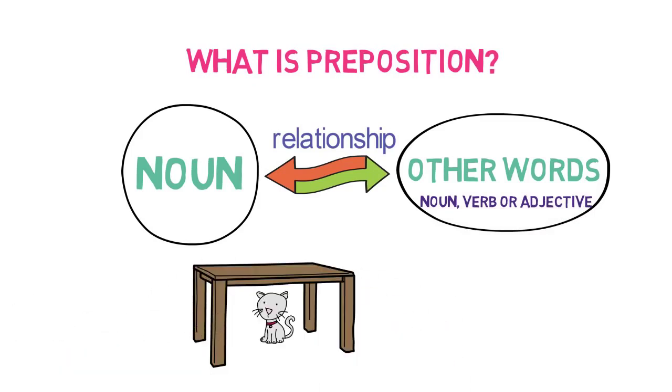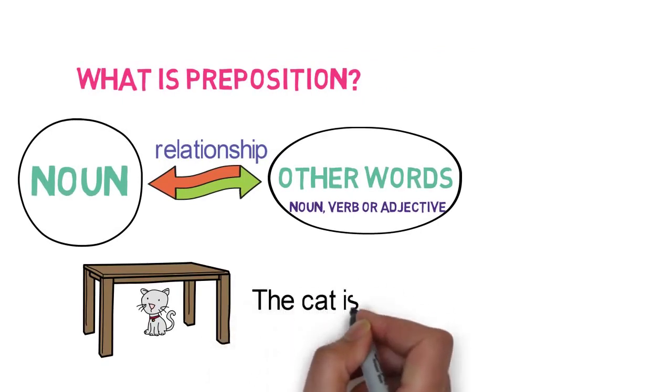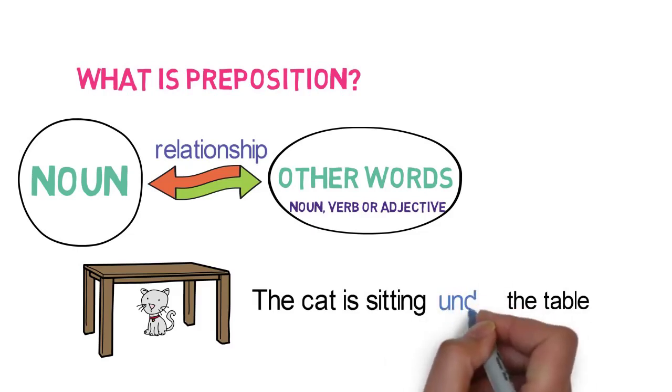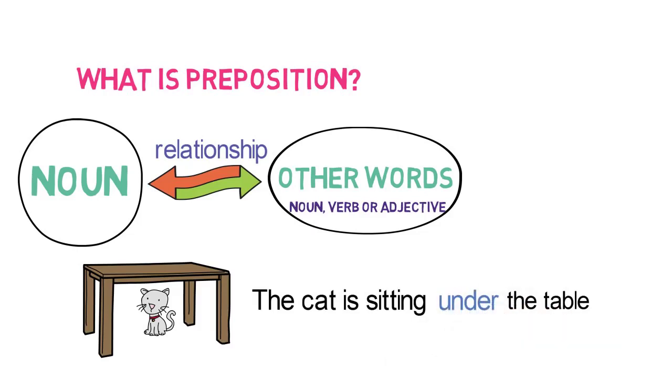The cat is running, and now where is it sitting? The cat is sitting under the table. Here under is used to link table, which is a noun, and the sitting placement of the cat. If we do not use under and write the same sentence, it is "the cat is sitting the table." We are not able to get what the relationship is between the sitting of the cat and the table. Using under, we are confirmed that the cat is sitting under the table. Hence, under is a preposition here.